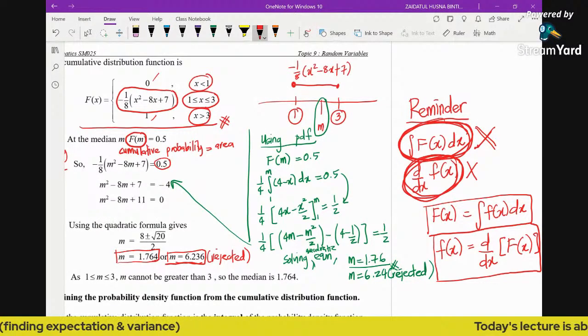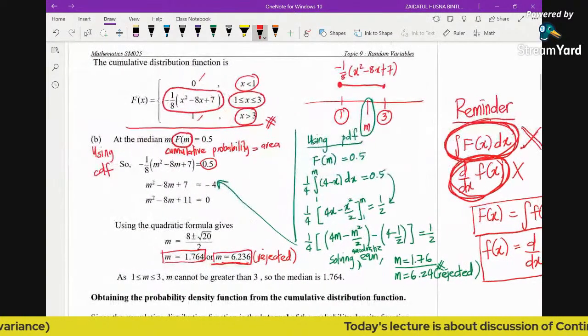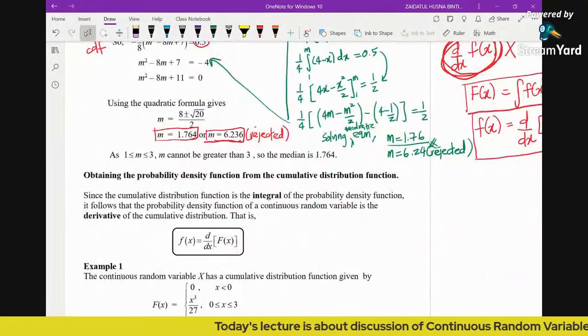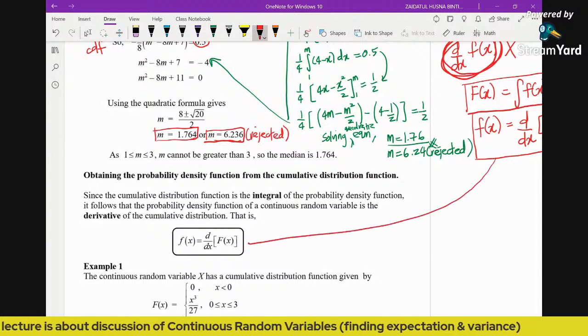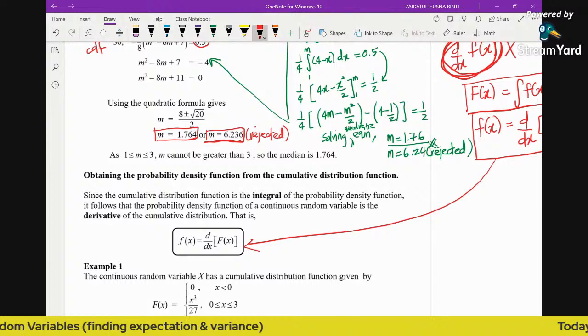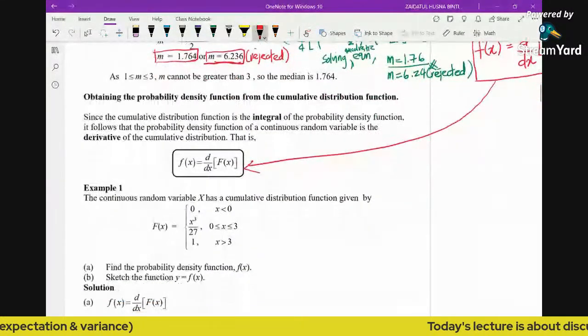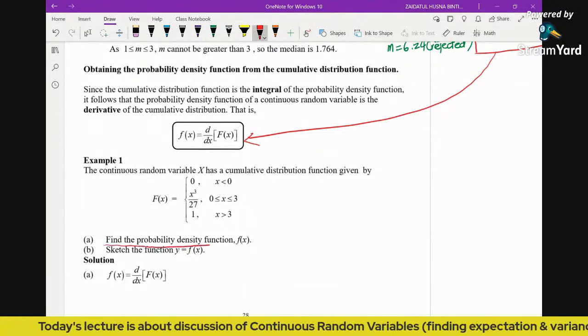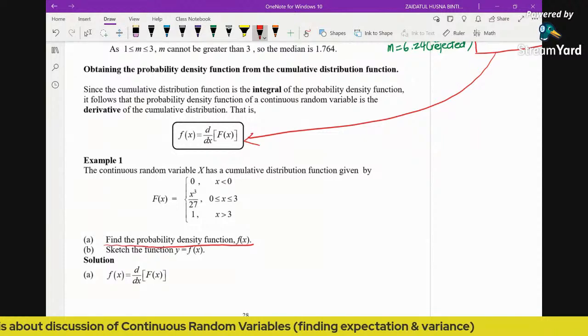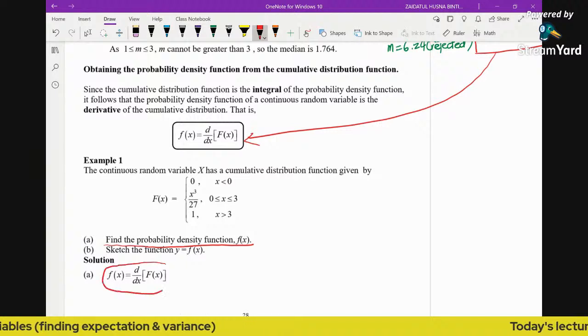Okay, so I hope this is clear. Alright, now let's discuss the next topic, obtaining the probability density function. So this is what I meant just now. In order to obtain the PDF, we are going to differentiate the CDF. Now let's see the example. Example 1: we are given the cumulative distribution function of a continuous random variable. The question says, find the probability density function. So this is the general concept: you need to differentiate the CDF.